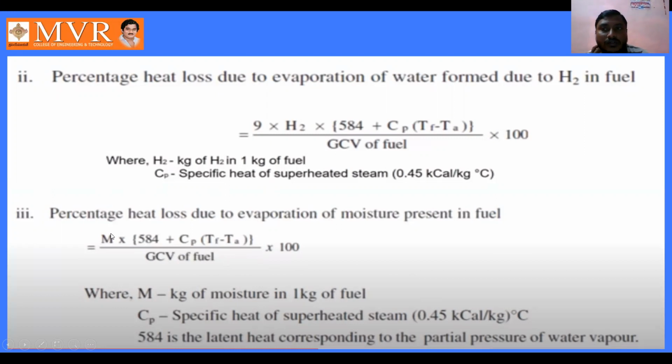Here m is the kg of moisture in 1 kg of fuel, Cp is the specific heat of superheated steam, and 584, which we are taking here, is the latent heat corresponding to the partial pressure of water vapor. This is how we calculate the percentage of heat loss due to moisture present in the fuel.